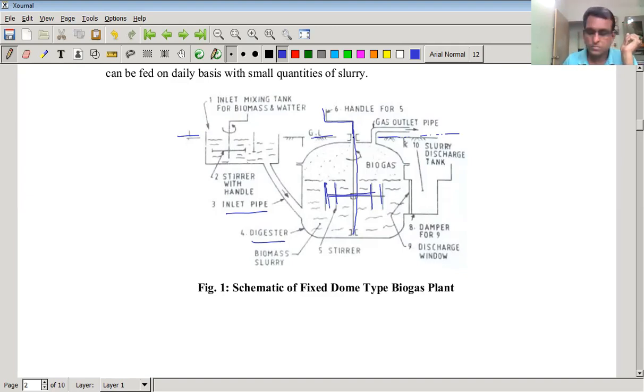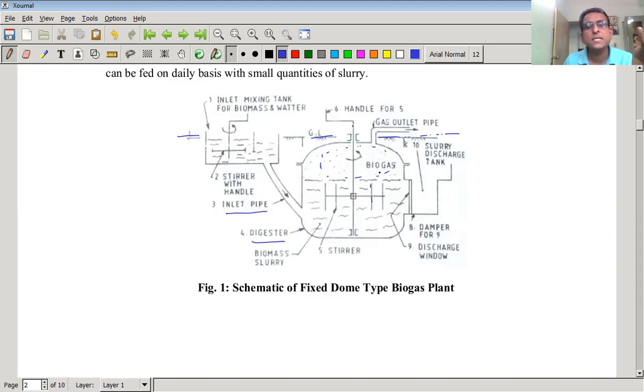Now next is, we can see here, after the fermentation process is complete, what happens? In the upper portion of the digester tank, the gas is collected.